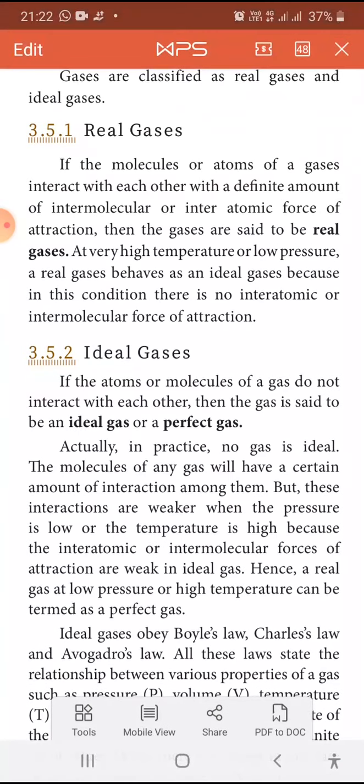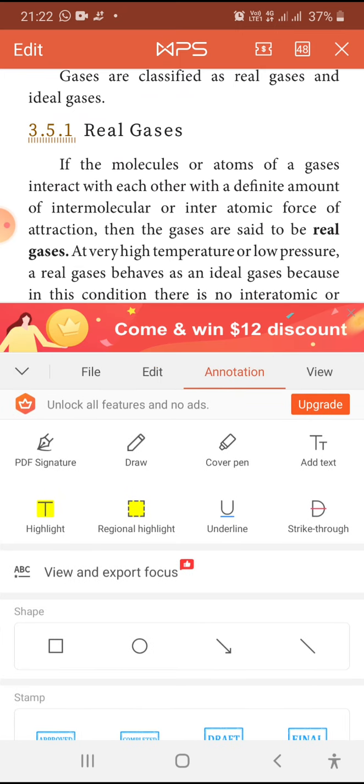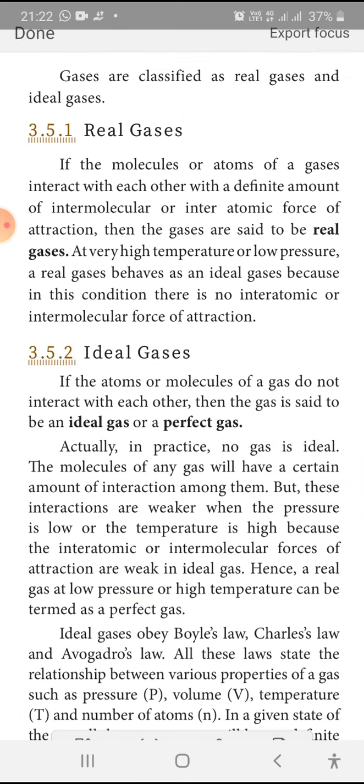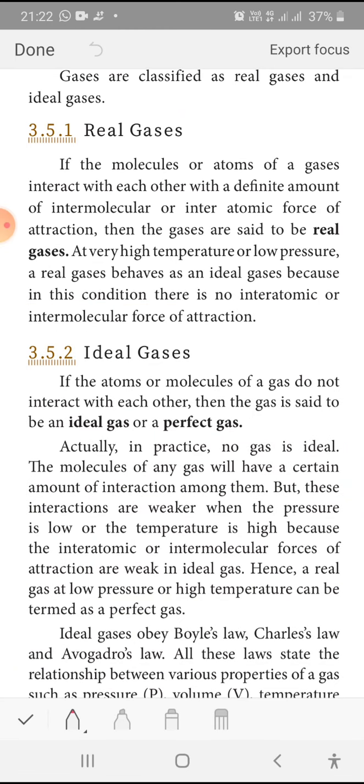If you have a book, you can mark the real and ideal gas. First, if the molecules or atoms of the gas interact with each other with a definite amount of intermolecular or interatomic force of attraction, then the gases are said to be real gases. At very high temperature or low pressure, real gas behaves like an ideal gas. What do you mean by an ideal gas?